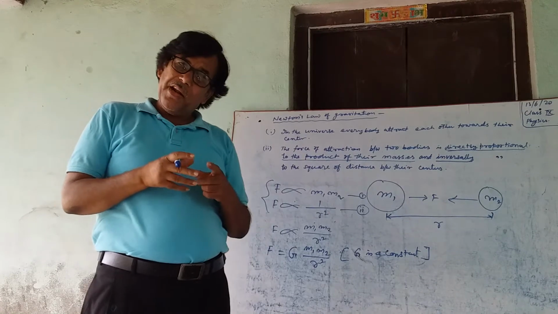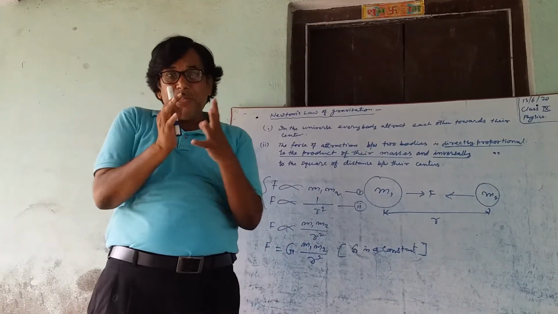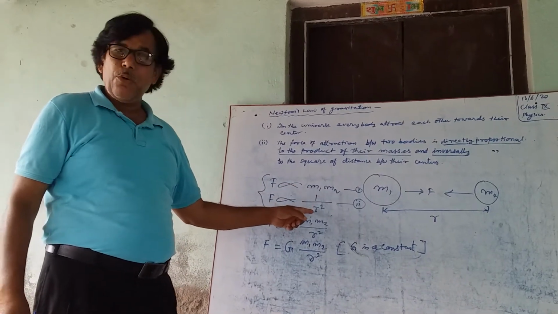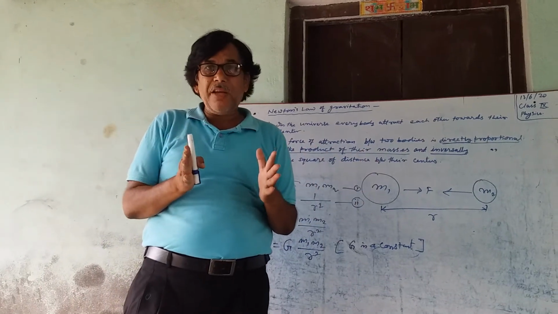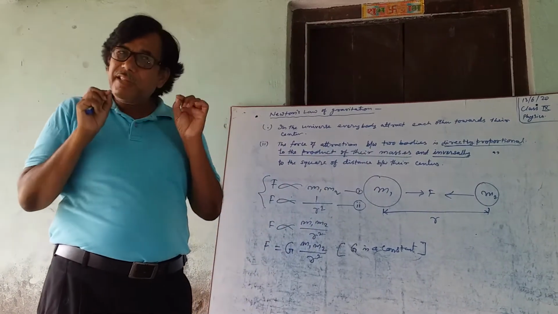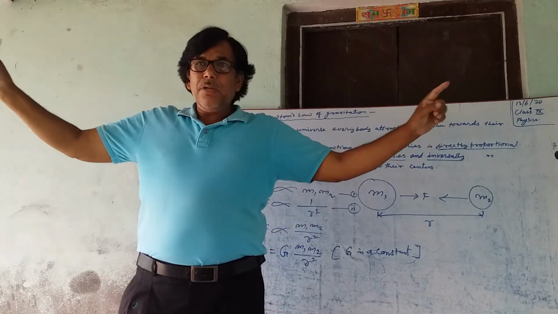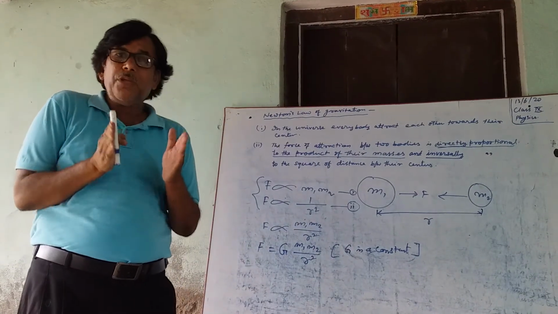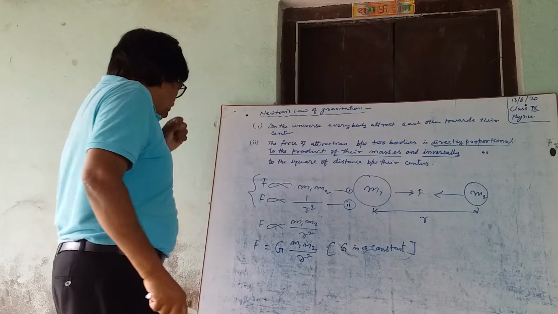The force of attraction always occurs, but the magnitude of the force of attraction depends on the masses and also on the distance. If the masses are more, more is the force of attraction. If the masses are less, less is the attraction. If the distance is more, less is the force of attraction. If they are very close, when distance is less, more is the force of attraction.